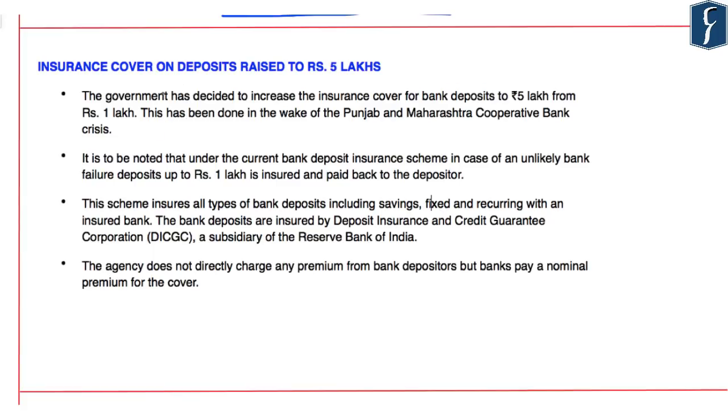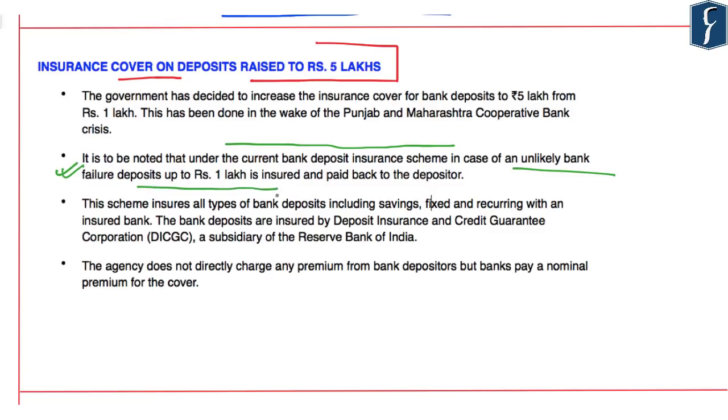Now, moving on to the next news, it says that the insurance cover on deposits has been raised to rupees 5 lakhs. Here it is important to note that under the current bank deposit insurance scheme, in case of a bank going bankrupt or if a bank fails, then deposits up to rupees 1 lakh of a customer are insured and paid back to them.